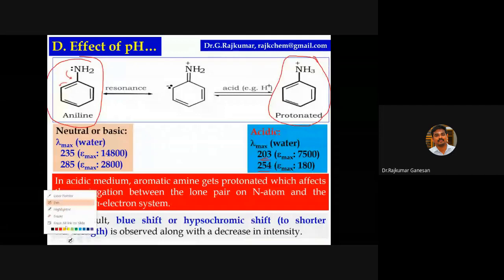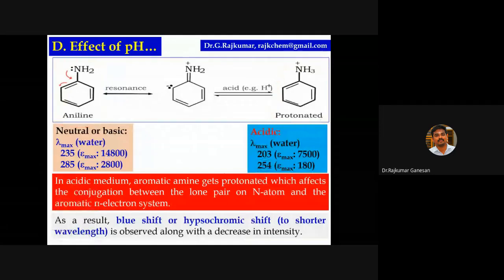Is there any doubt in this slide? In a simplified way, I can explain: if there is a lone pair of electrons, there is a possibility of delocalization of the lone pair to the aromatic ring system. So it increases the conjugation, and lambda max value will be higher. After protonation, what happens?